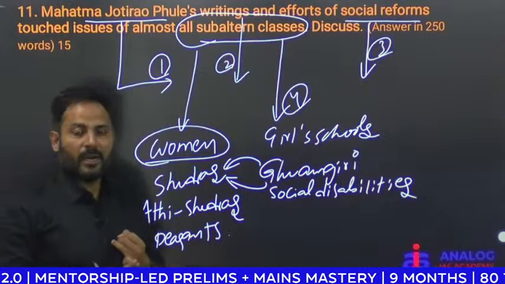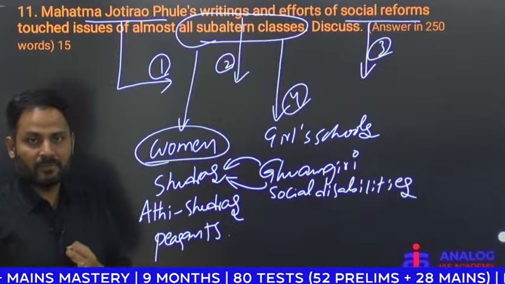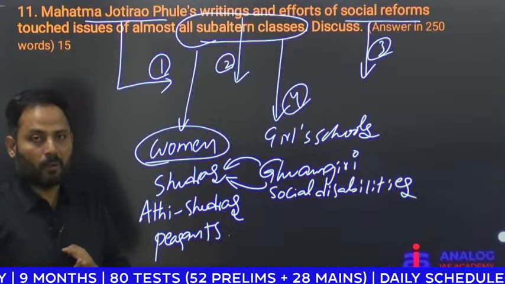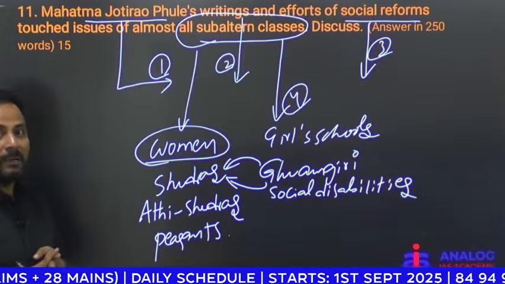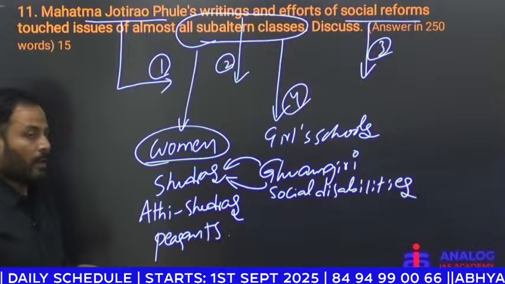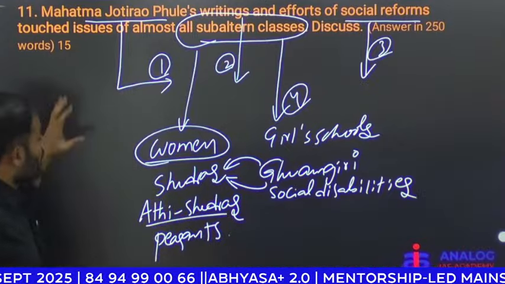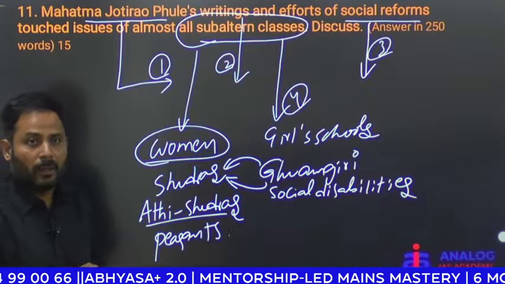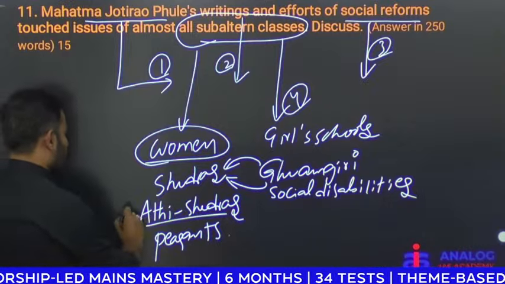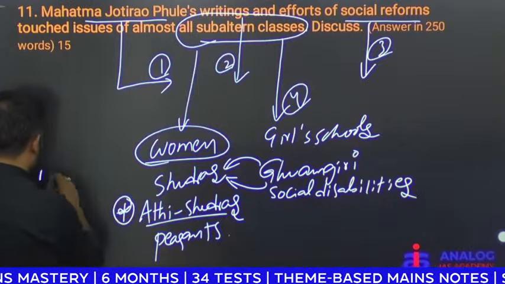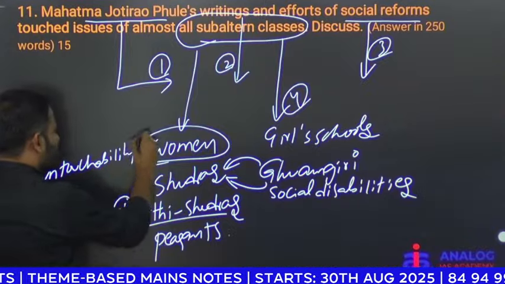Means they were denied education, they were denied lands, they were denied all property, they were not allowed to use the public places. Apart from this, we have the Atishudras. Though Mahatma Jyotirao Phule belonged to the backward caste called Shudras, he also highlighted the cause of Atishudras. He fought against untouchability.